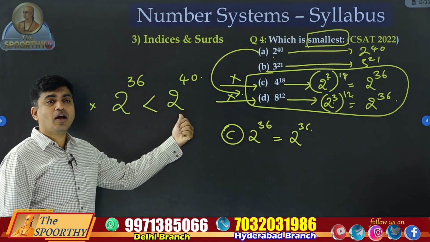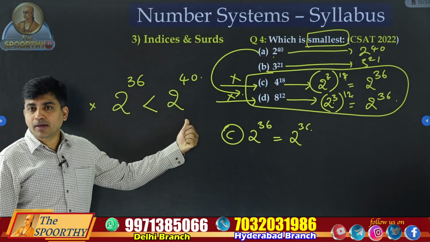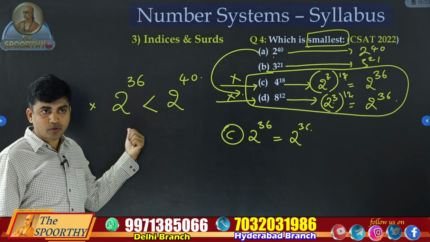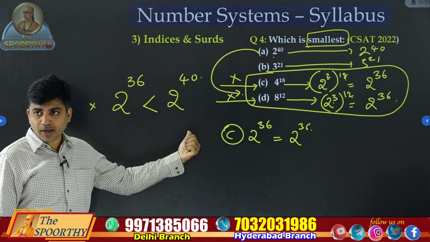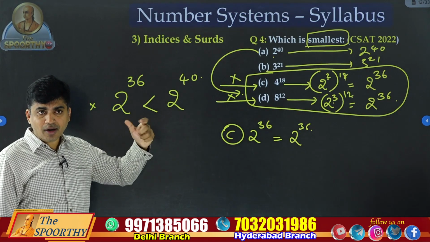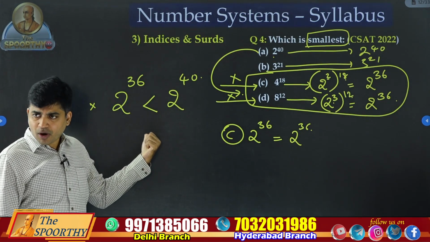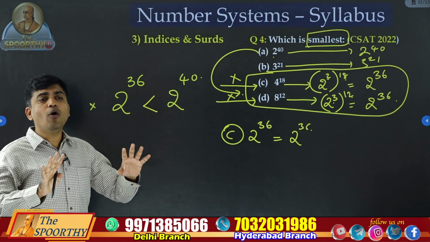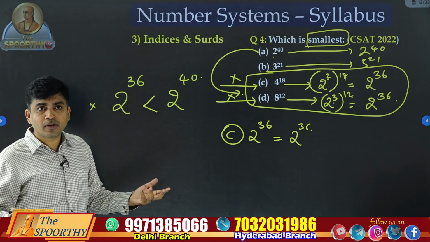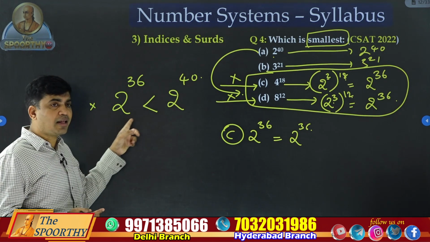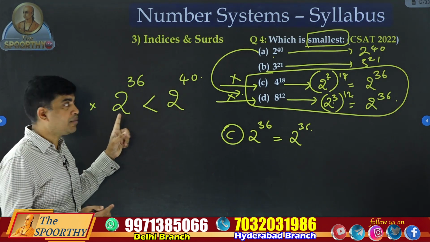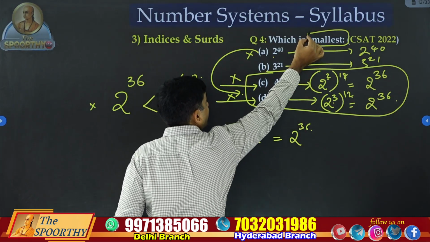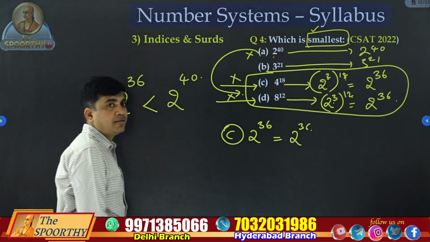Then why would the answer be 2 power 40? You already eliminated the smaller number. Is it smaller or bigger? Smaller. So how will your answer be 2 power 40? Because 2 power 40 is bigger than this. It means it is also eliminated because the question is about the smallest.